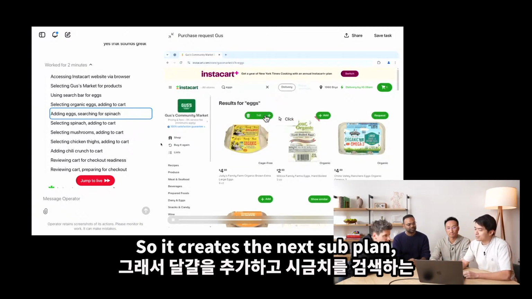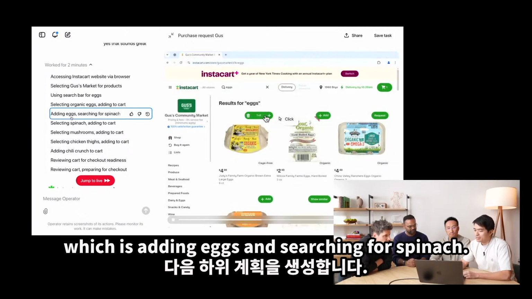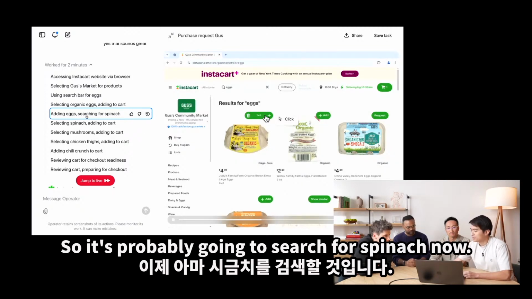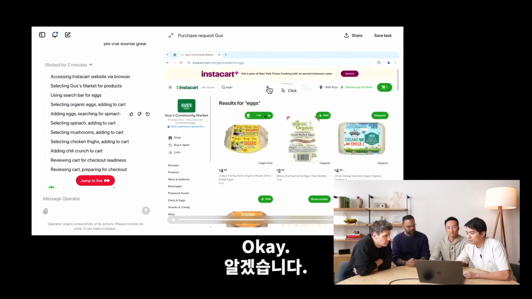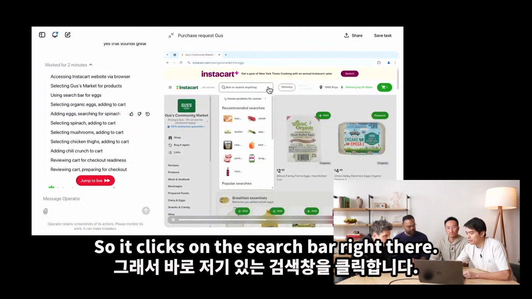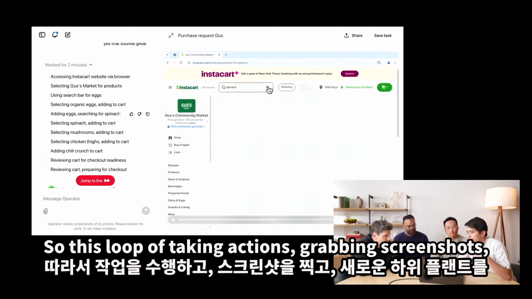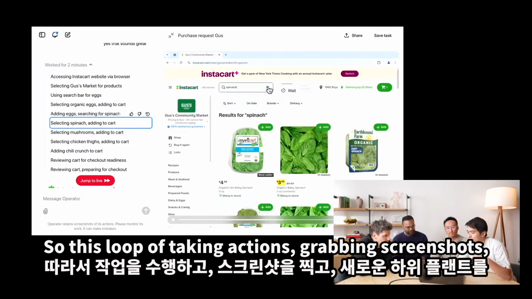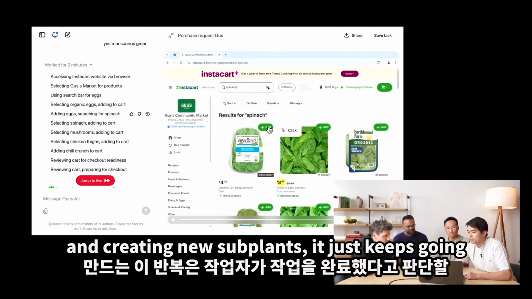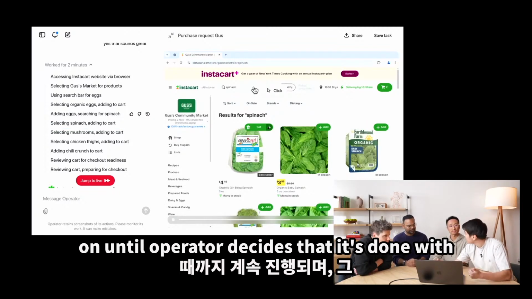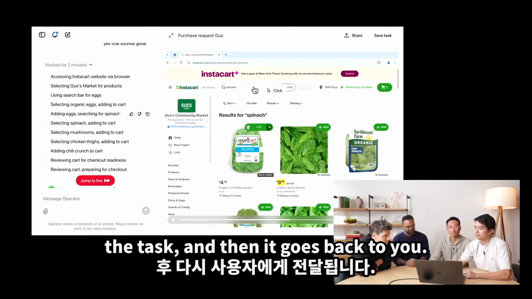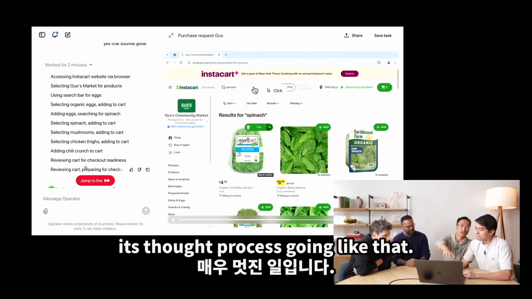Okay, so it creates the next subplan, which is adding eggs and searching for spinach. So it's probably going to search for spinach now. Okay, so it clicks on the search bar right there. It types in spinach. So this loop of taking actions, grabbing screenshots, and creating new subplans just keeps going on until Operator decides that it's done with the task. And then it goes back to you. It's very cool to see its thought process going like that.